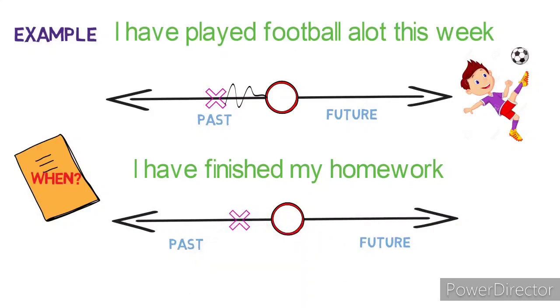We may think of it as a simple past, but here the time is not known. Whereas in simple past, we know the time when the event was completed. Children, please understand these two differences. From the two timelines, you may have understood the two usages of present perfect tense, children.